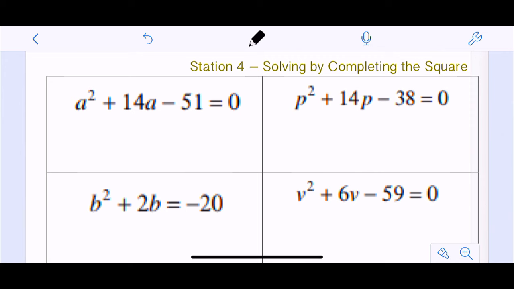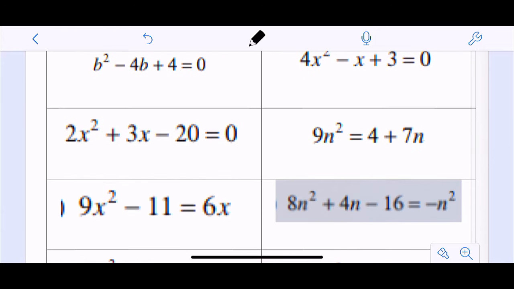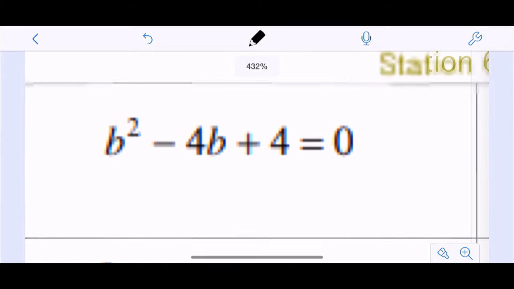All right, so let's do some completing the square, and then we'll finish with quadratic formula. Actually, let's do quadratic formula first because that ties into discriminant with what we were just doing. So quadratic formula, you do not need to have memorized. It is on your formula sheet, so thank you, New York State. And you just need to be able to use it. So let's start with this one up top.